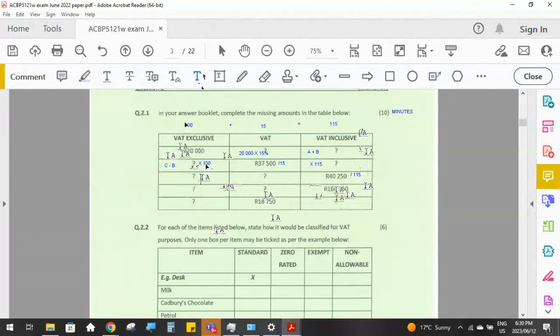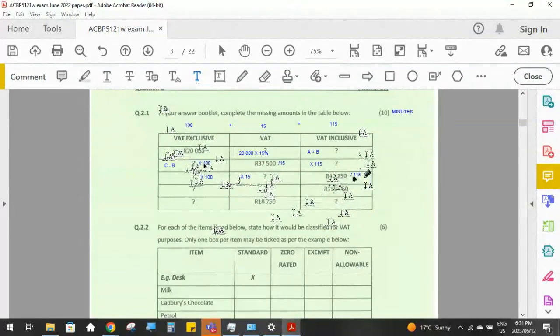And then you come here and multiply that answer by 100, or you come here and multiply the answer by 15. If you calculated this first column, 40,250 divided by 115 multiplied by 100, you've now got the including and the exclusive amount.